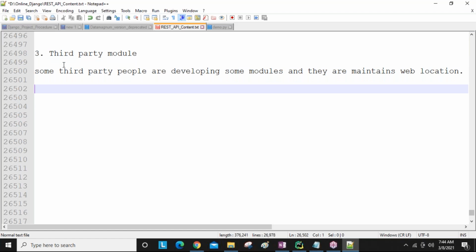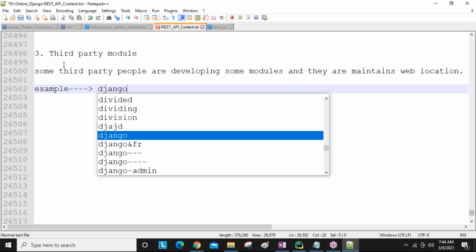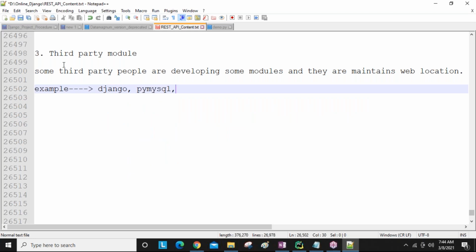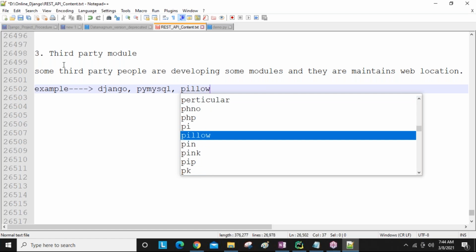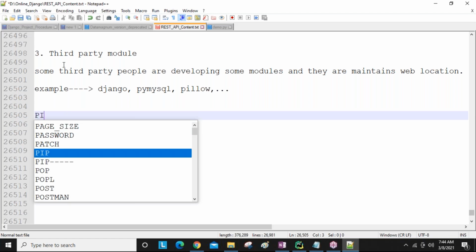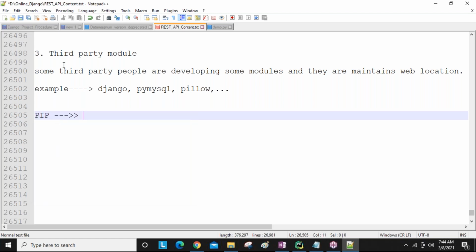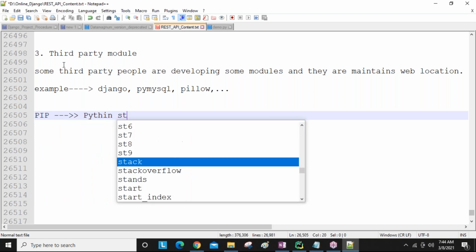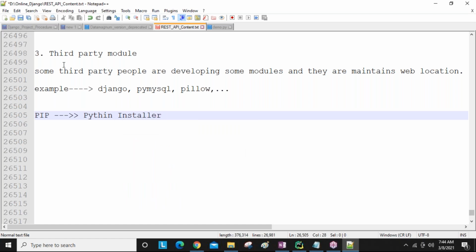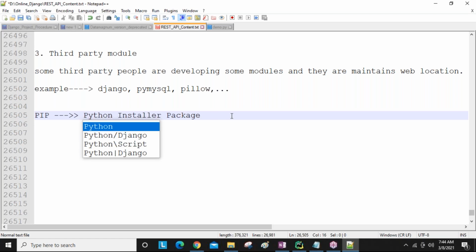Now some examples of third party modules: majorly our framework is also one module, and if you want to communicate with MySQL, PyMySQL is one module. Okay, Pillow is one module, like that n number of modules are there, guys. Using the pip command we can install them. So pip stands for what? Pip stands for Python installer package, guys. Some people also call it Python package installer.